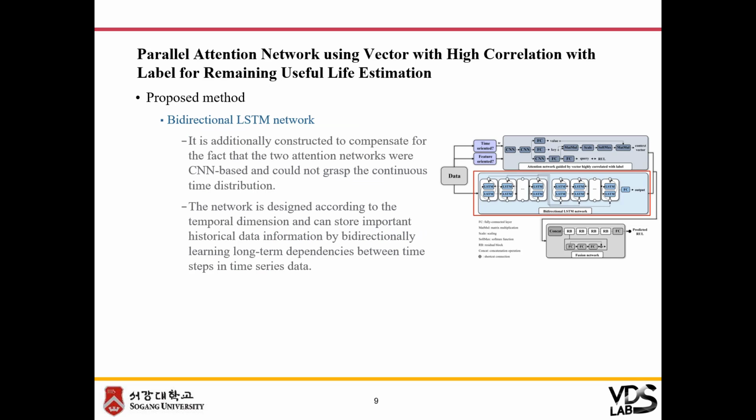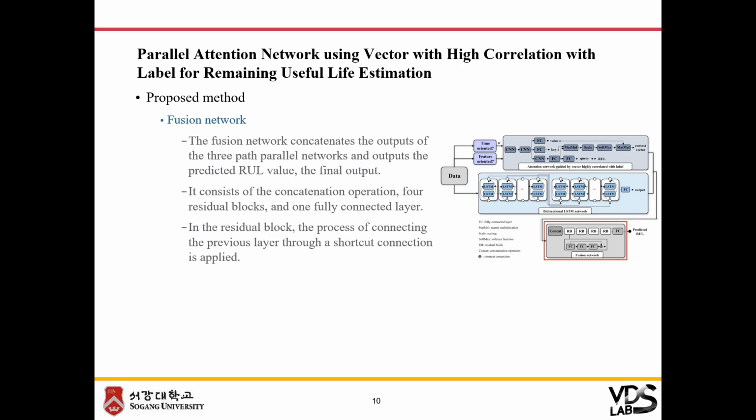The proposed attention network is CNN-based and does not consider temporal information between data. Therefore, the bidirectional LSTM is used as one of the 3 path parallel networks to use temporal information that cannot be handled by the attention network. The fusion network concatenates the outputs of the 3 path parallel networks and outputs the predicted RUL value.